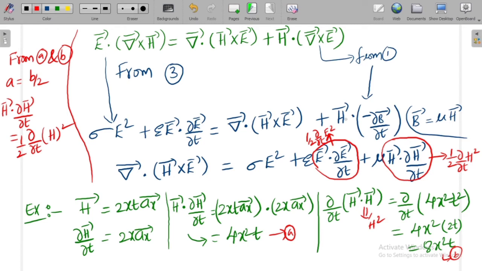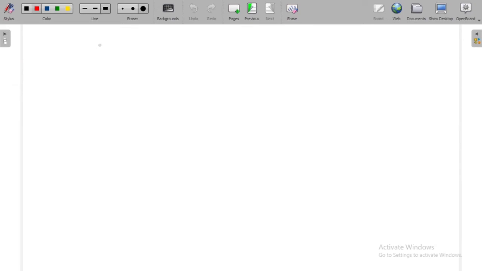Now let me write another equation by including these terms, a new equation on a fresh page.